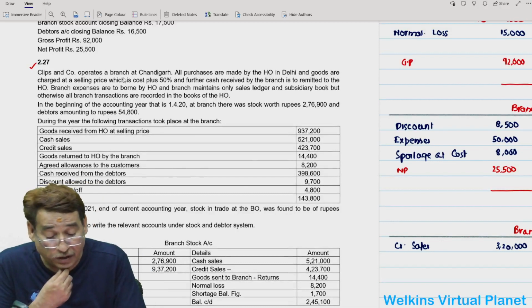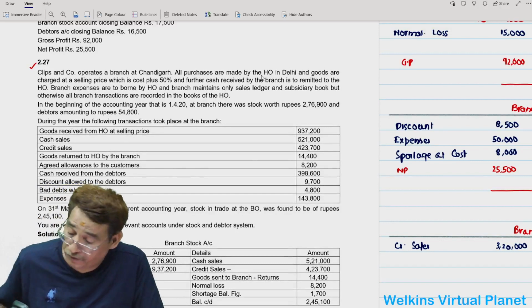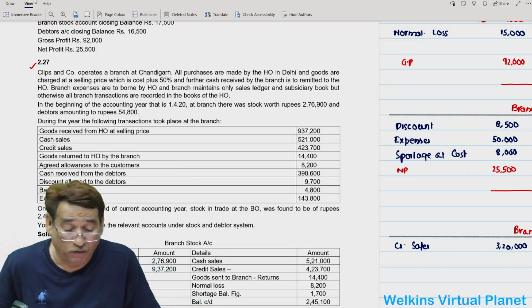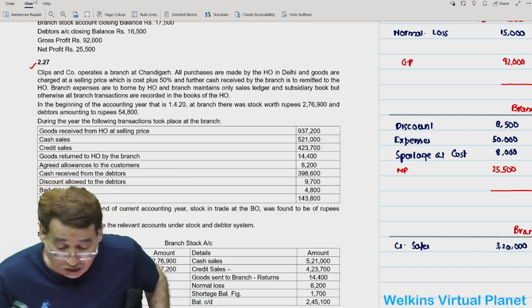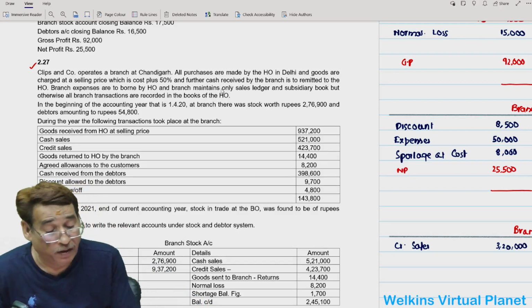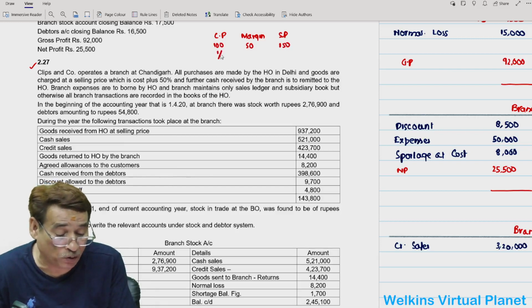Cliffs and Company operates a branch at Chandigarh and all the purchases are made by the head office in Delhi and goods are charged at selling price which is cost plus 50%. What does it mean? It means cost price, margin, selling price. Rate is based upon cost: cost 100, margin 50, selling price 150. 1 by 2 is the rate of profit on cost, 1 by 3 on selling price.